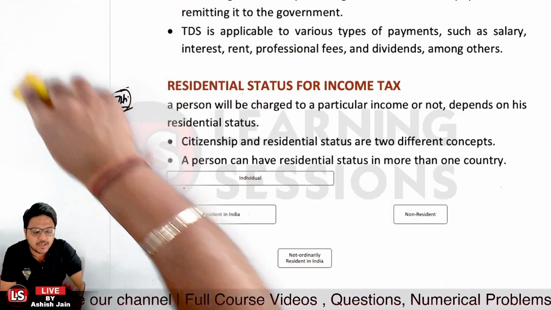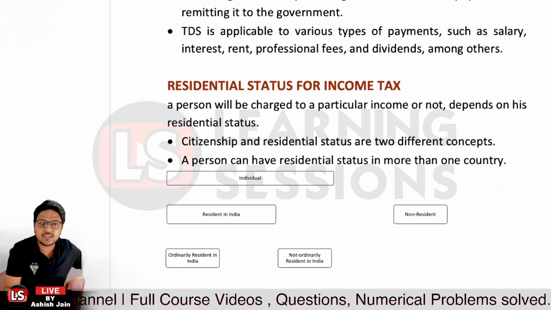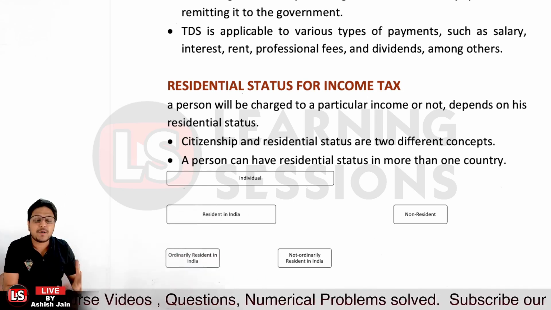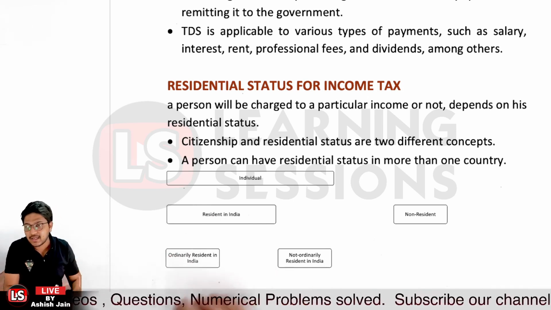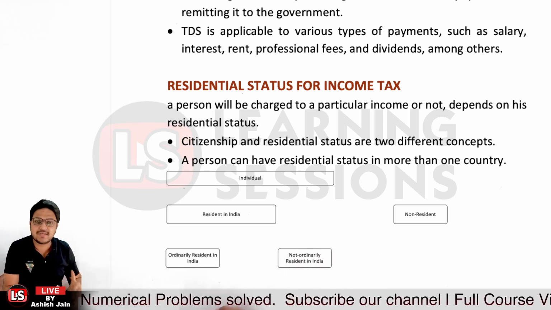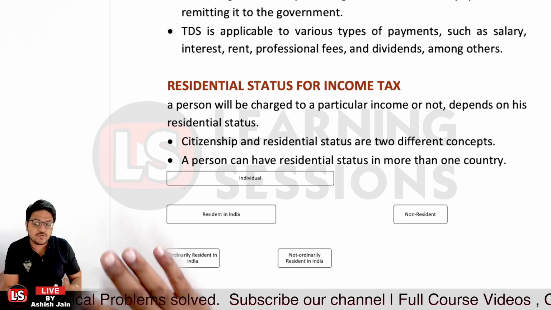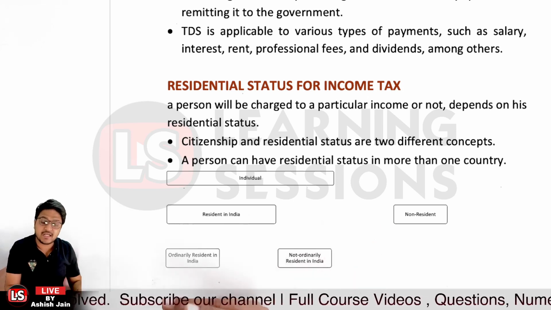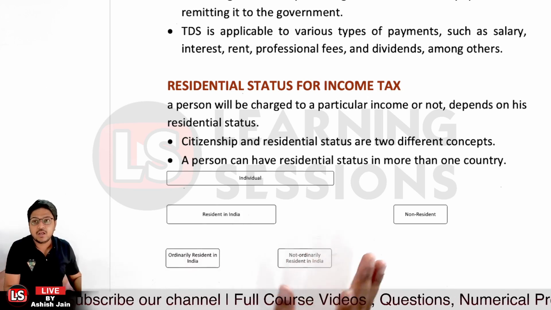And further it's related to residential status for income tax. It's very much important. Now whether a person will be charged to a particular type of income or not basically depends upon one thing, whether the person is resident or not, right? So if the person is resident, in that scenario it will be charged differently. If the person is not resident, in that scenario it will be charged differently, right?